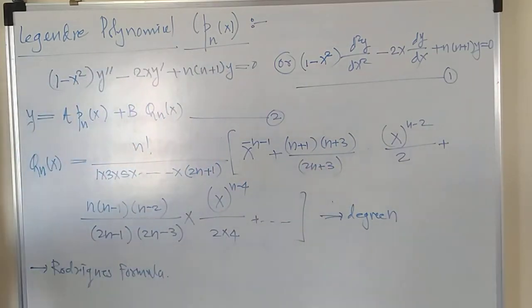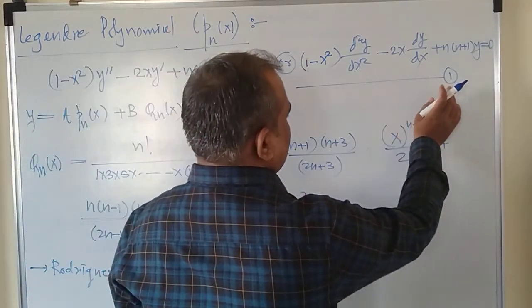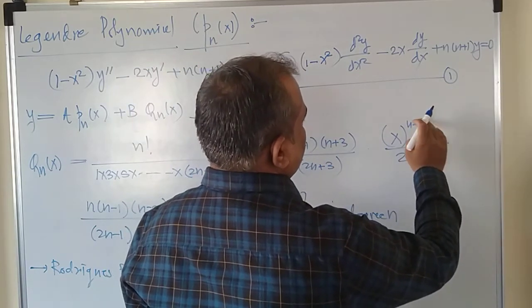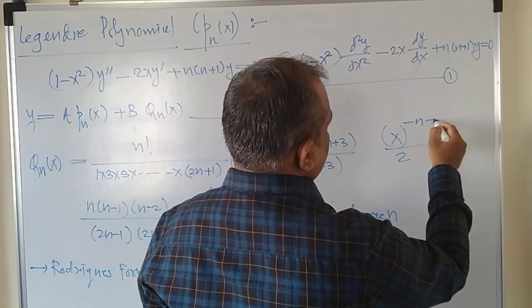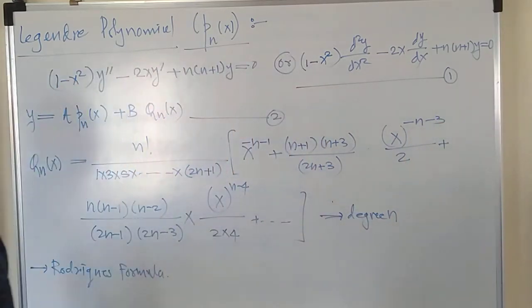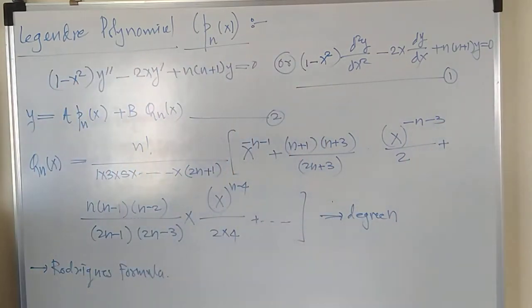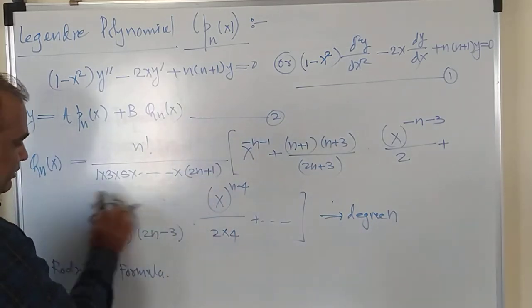divided by 2n plus 3 into x raised to minus n minus 3 by 2 plus x raised to power minus n minus 3 by 2 plus next kind of terms.